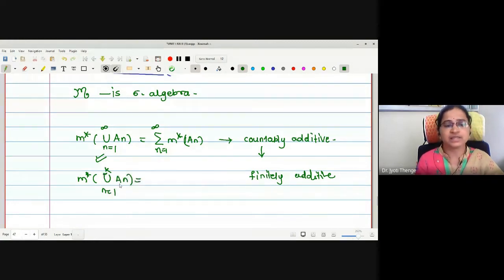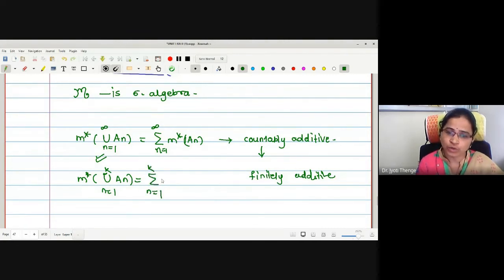That is, this property is additive, but for a finite union only. Therefore, one can write this as the sum from n equal to 1 to k of the outer measure of An. Is the difference clear between countably additive and finitely additive?